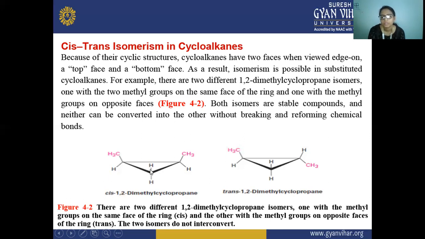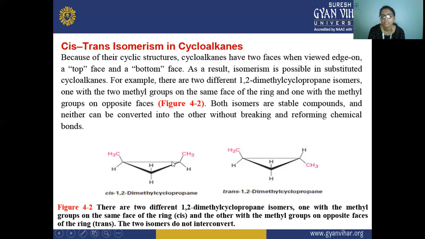And here you can see this carbon has two hydrogens. This carbon also has two hydrogens. This also has two hydrogens. Then it is called the cyclopropane. But here the two hydrogens on this place and on this place have been replaced by methyl groups.